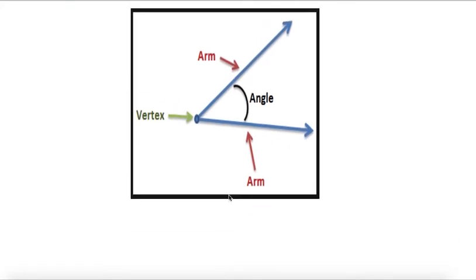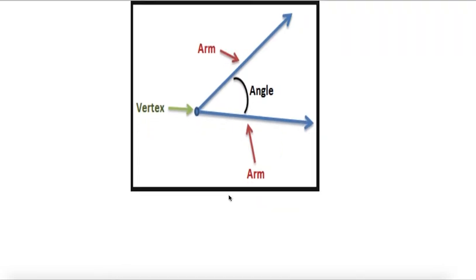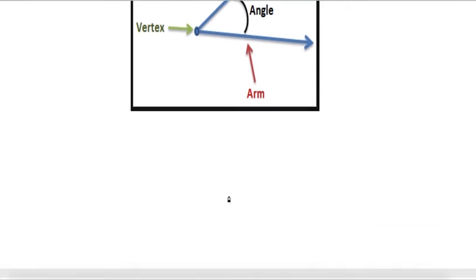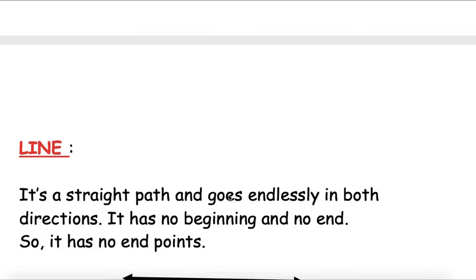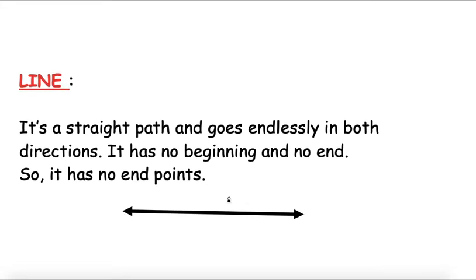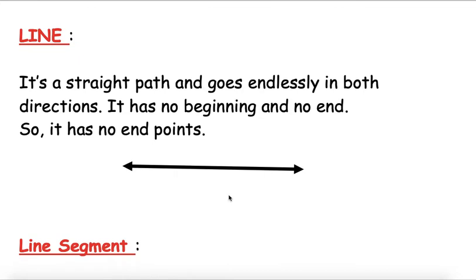But before we learn about these new words, let me tell you about a few new geometrical terms. First we need to learn these terms, only then we can know angles in a better way. First is line. Children, what is a line? A line is a straight path which goes endlessly in both directions.